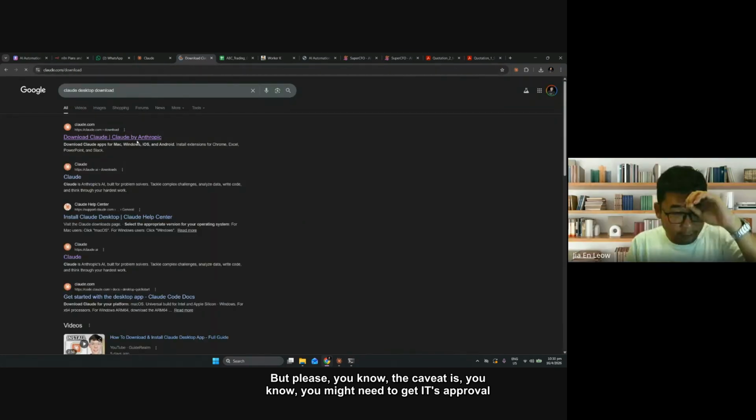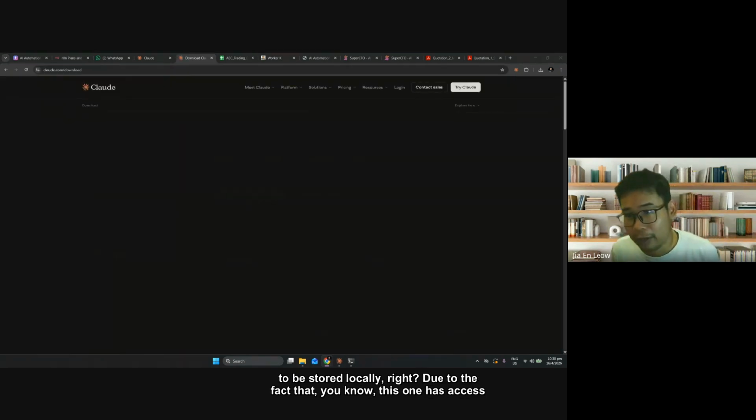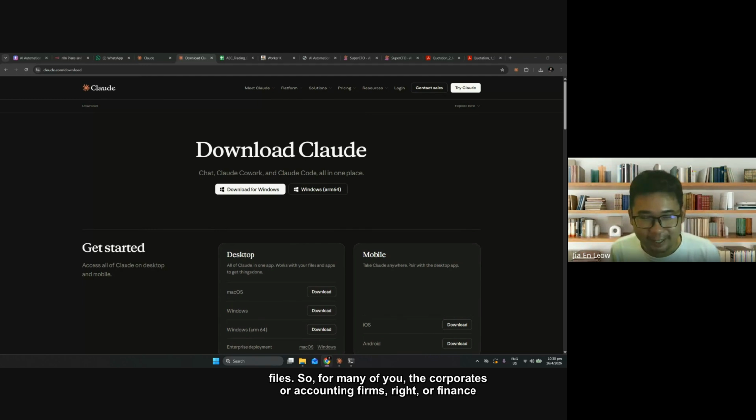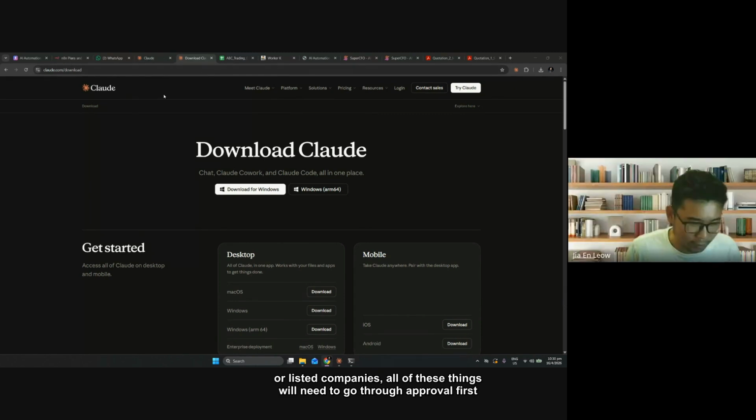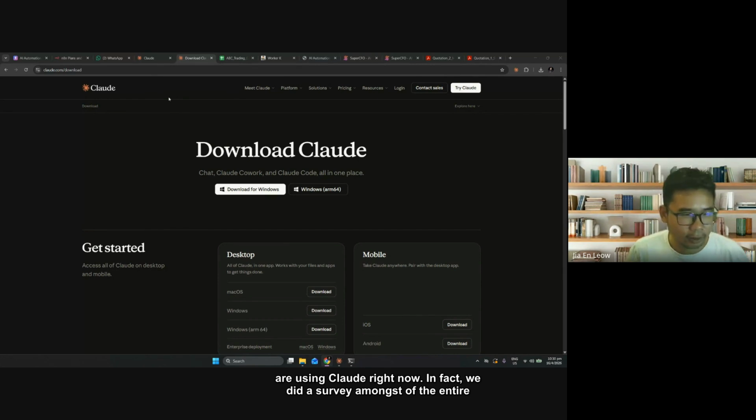But please, the caveat is, you might need to get IT's approval to download anything to be stored locally, due to the fact that this one has access to the local files. So for many of you who work in corporates or accounting firms, or finance departments of listed companies, all of these things will need to go through approval first before you can get them installed. Although, the reality is a lot of people are using Claude right now.